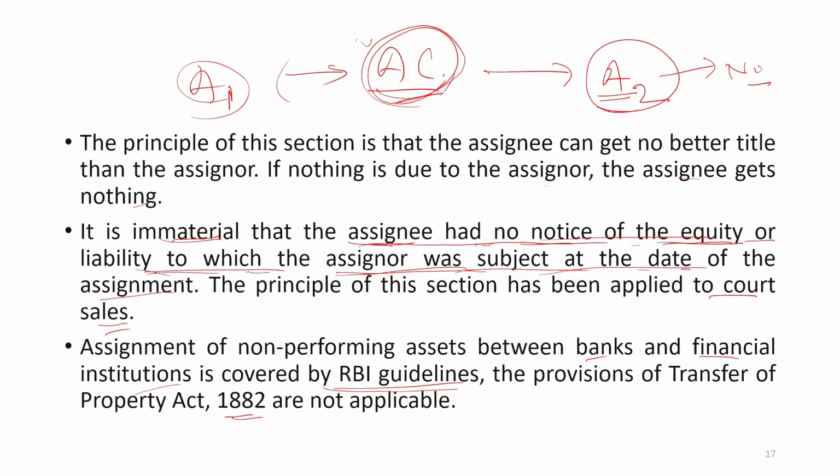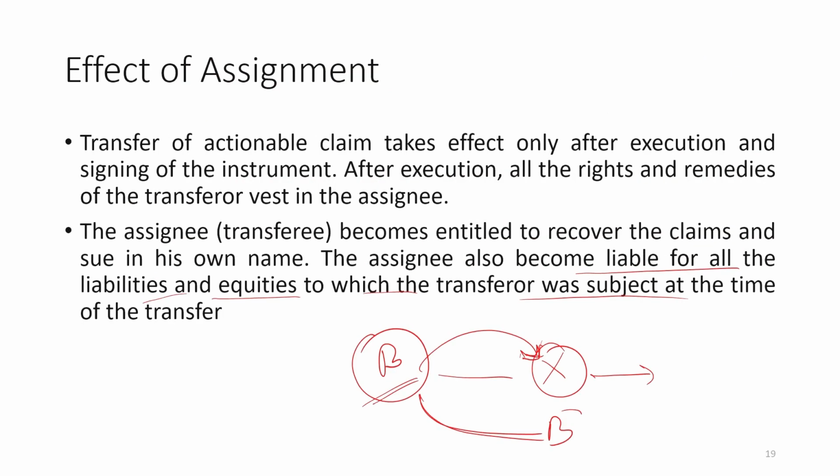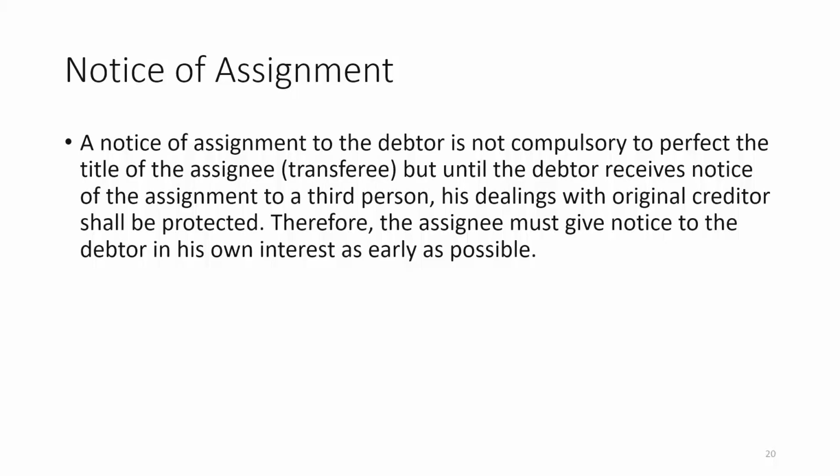Whether the liability on A was within the knowledge of B or not, it is completely immaterial. B is bound to take that responsibility and those liabilities if the transaction has been completed.